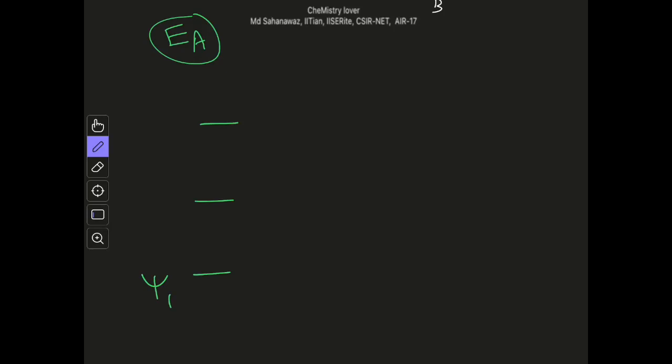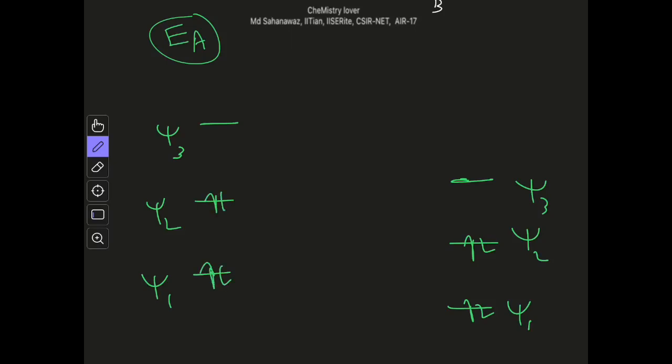So these were the orbitals, psi1, psi2, psi3. I am drawing again for clarity, and of these three, these two are filled with electrons and these two are filled with electrons. In the previous case we saw the interaction between this filled orbital and this filled orbital, but now this is the HOMO of one species and this is the LUMO of the other species.